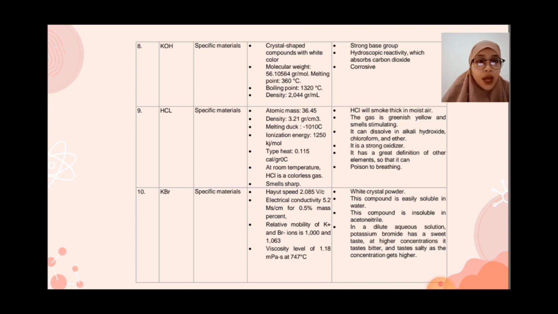Relative mobility of K+ and Br- ions is 1000 and 1063. Viscosity level of 1.18.